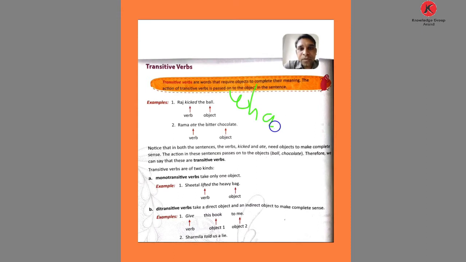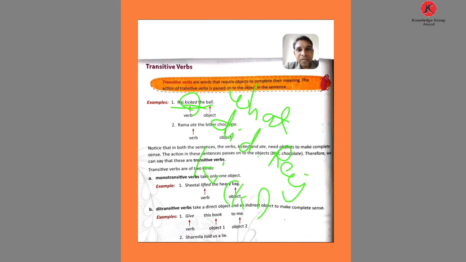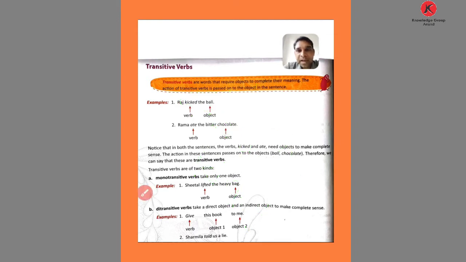Ask the question with what, but you should be aware of the tense. Through the verb we can find which tense it is. Here it is the past form. So, what did Raj kick? We find the answer: the ball. So the ball is the object and the sentence has a transitive verb.